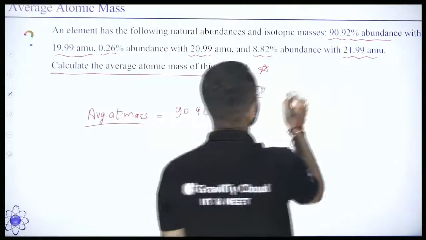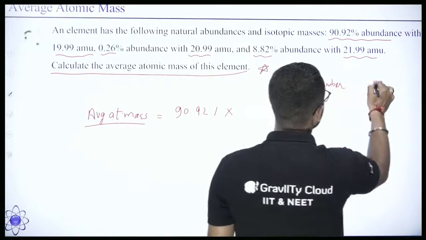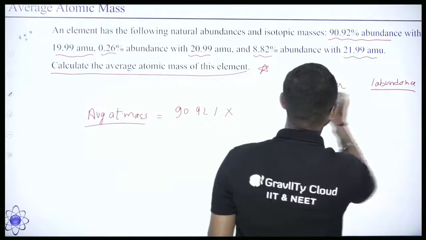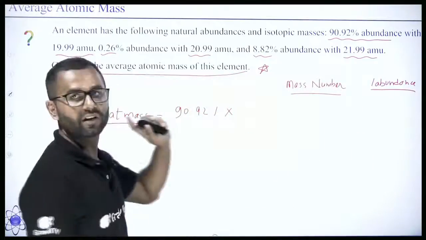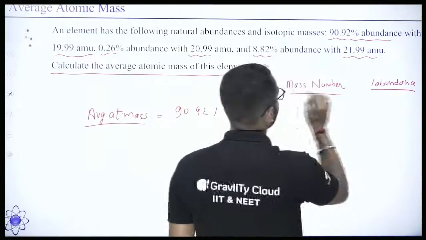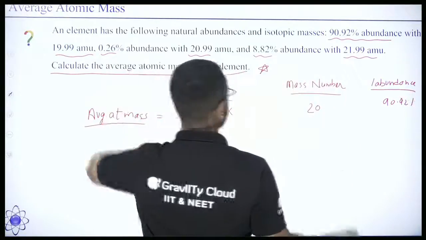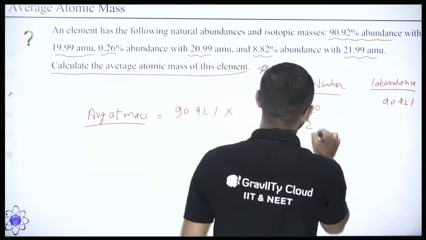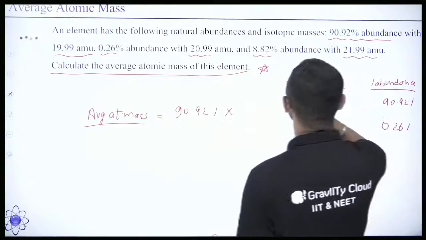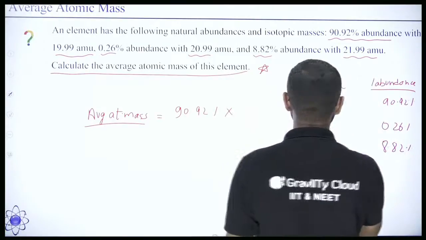Or we can say, it's like this. This is the mass number and this is percentage abundance. Right, so 19.99, take 19.99 as 20, you can take approx. So it is 20 and this is present in 90.92%. Right, then 0.26, it is 21. Take this 20.99 as 21. So this is 0.26%. Then we have 8.82%, how much is it? 21.99. Take it as 22.